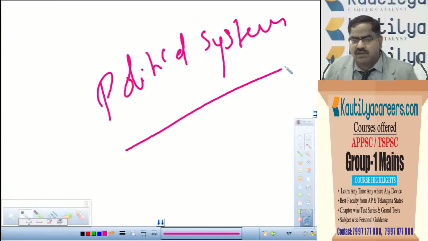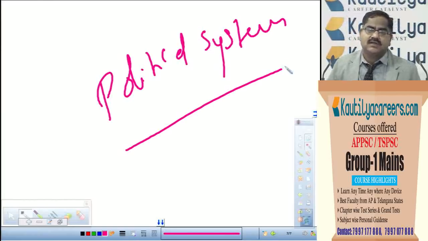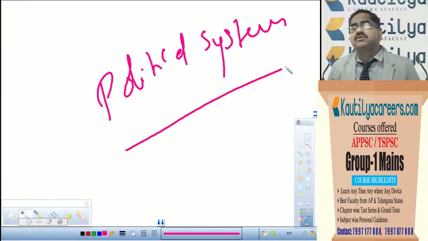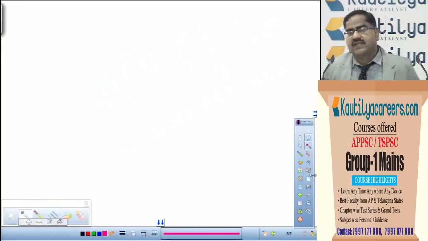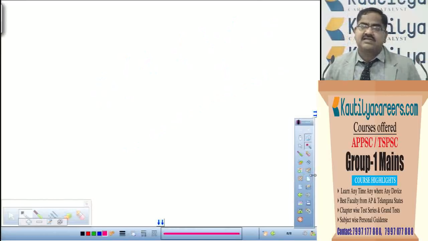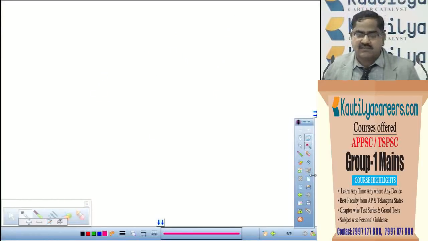Let us open the debate on political system. What type of polity existed in the age of Shathavahanas? As I told you earlier, at the onset of the classes, Shathavahanas are none other than the subordinate rulers to the Mauryans. They followed certain things from the Mauryan period, and at the same time they differed from the political system of Mauryans to some extent. What are they? Mauryan administration is best known in Indian history for its centralized administrative setup. The hierarchy is completely centralized in Mauryan administration.